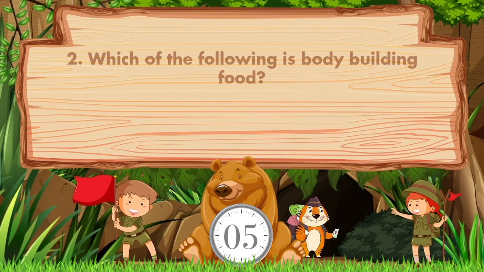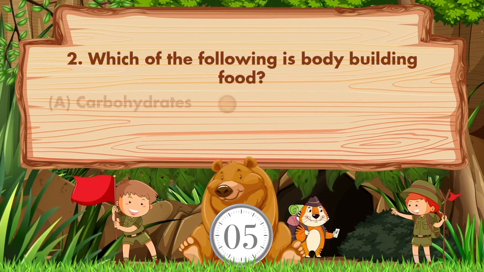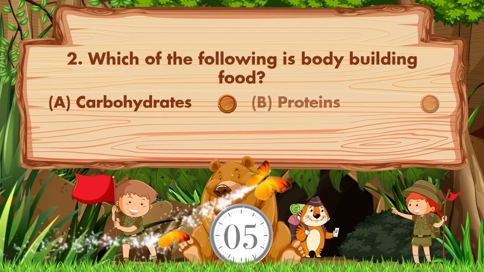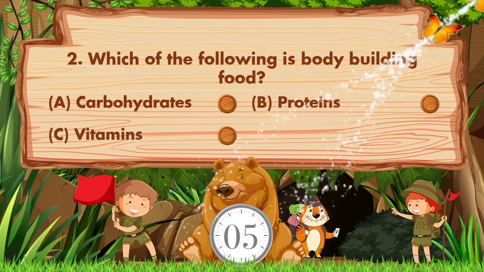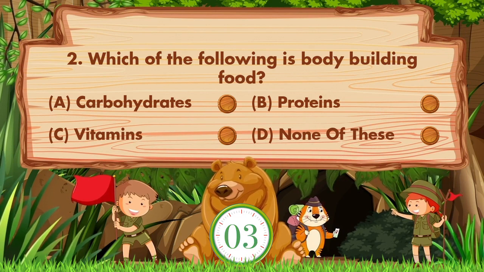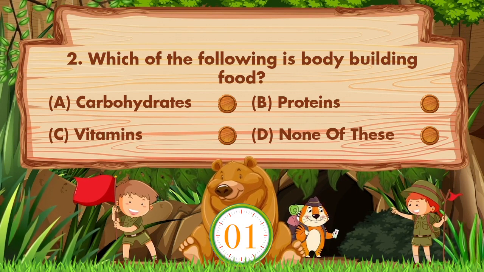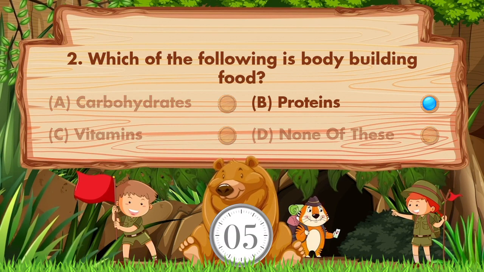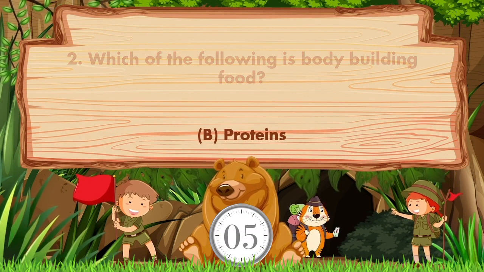Which of the following is bodybuilding food? Option is A. Carbohydrates. B. Proteins. C. Vitamins. D. None of these. Answer is option B. Proteins.